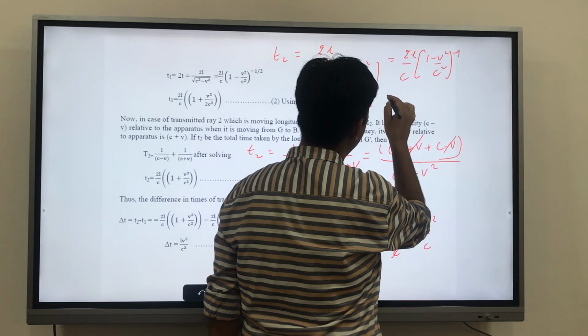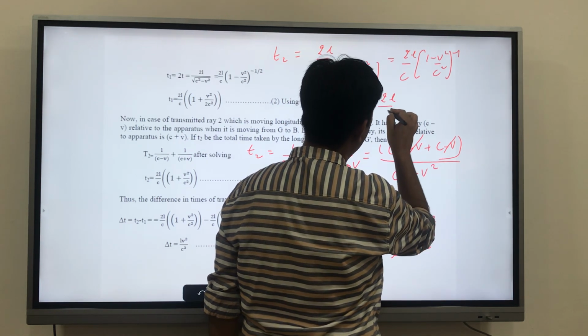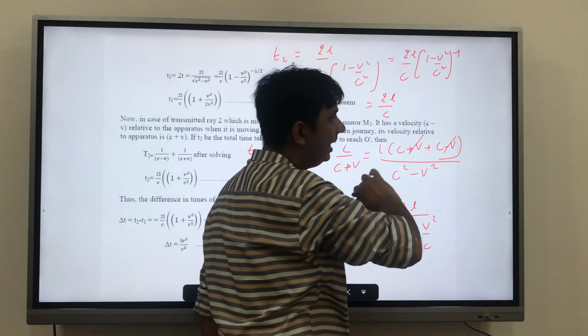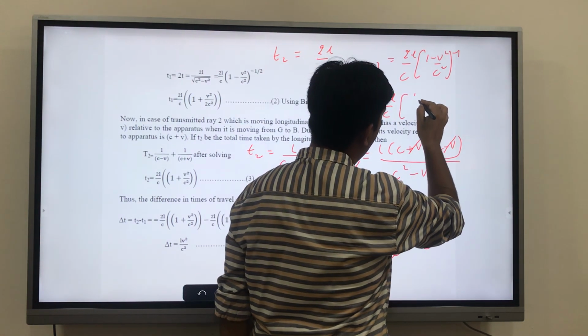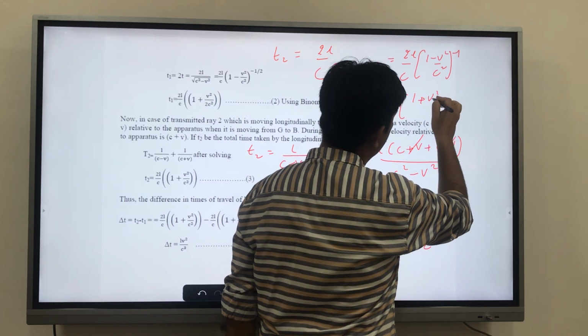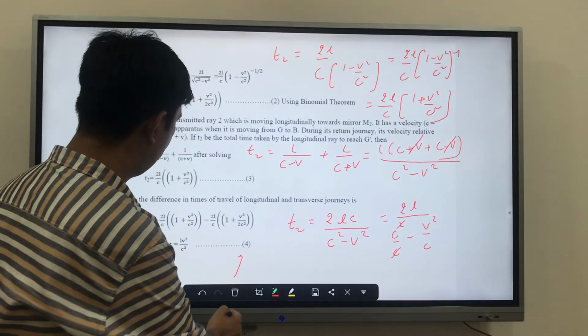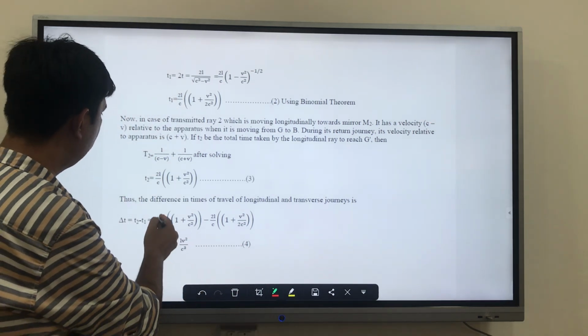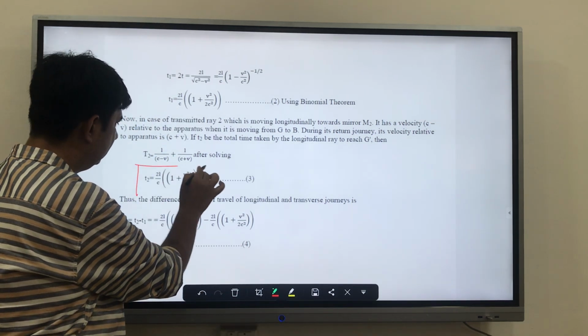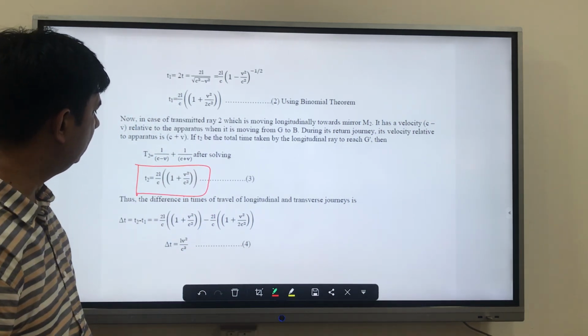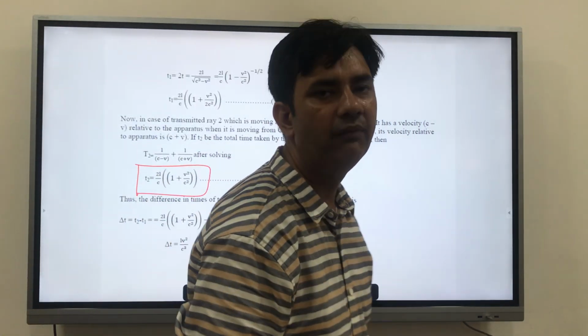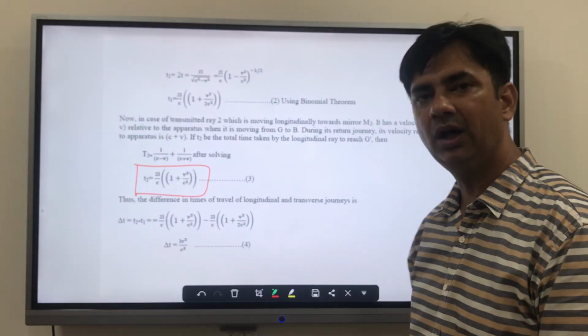You are left with 2L upon c. Take the binomial theorem again, and you are left with 1 plus v square by c square. This is the same value as written over here, and this is your value: t2 is equal to 2L upon c times 1 plus v square upon c square.